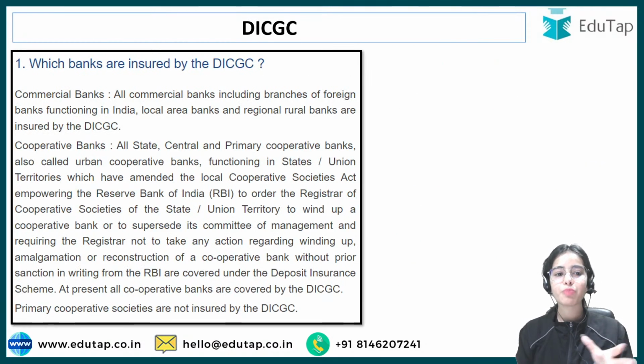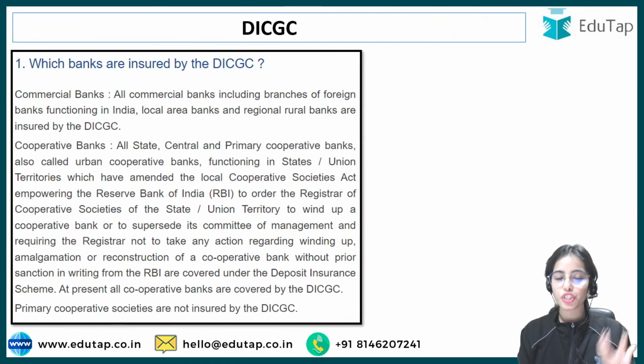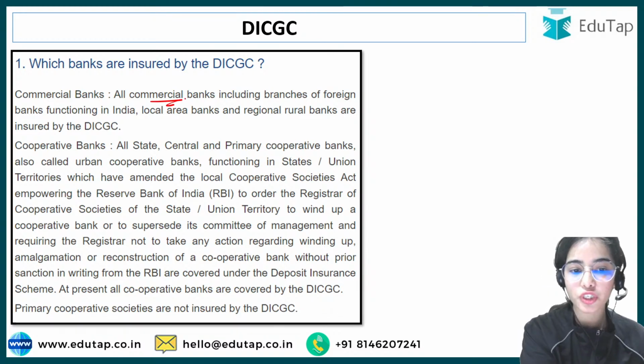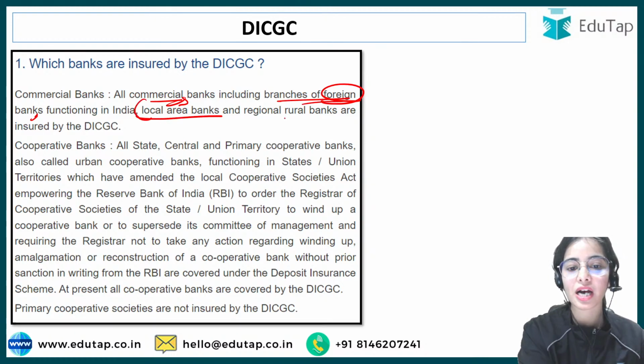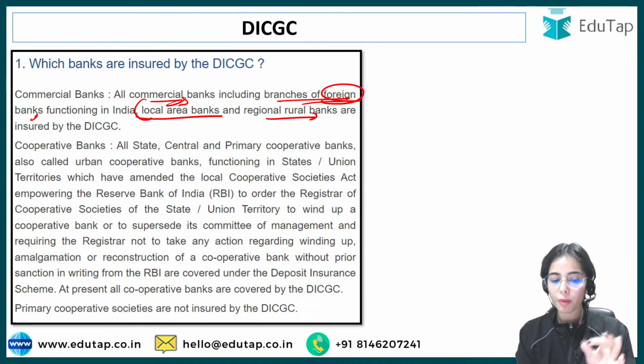So now let's discuss a little about the DICGC. Which banks are insured by the DICGC? Remember that all commercial banks, including the branches of foreign banks, the local area banks, and regional rural banks, they all are insured by the DICGC. Even the cooperative banks are also insured by the DICGC.